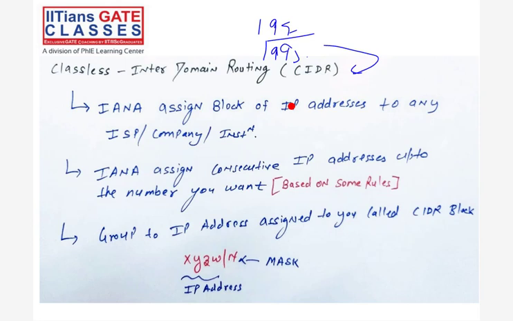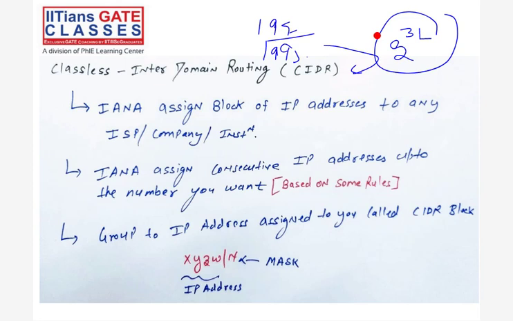As per demand, you have a pool of 2 raised to power 32 IPs. If someone comes, I go to the pool, pick as many IP addresses as required, and give them to that person, following certain rules. So there is so much flexibility in this.